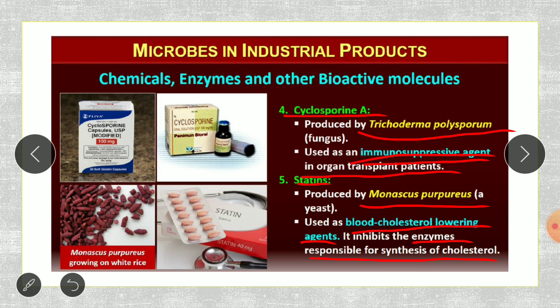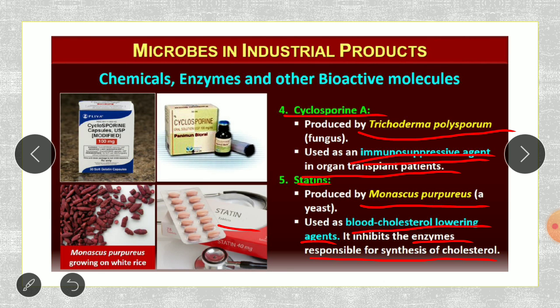So in our body there is an enzyme which is producing the cholesterol. So this product, the statin, can be used to lower the blood cholesterol by inhibiting or stopping the enzyme activity which is responsible for the synthesis of the cholesterol.